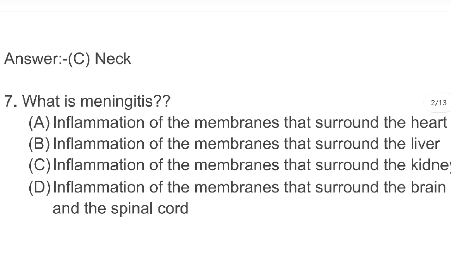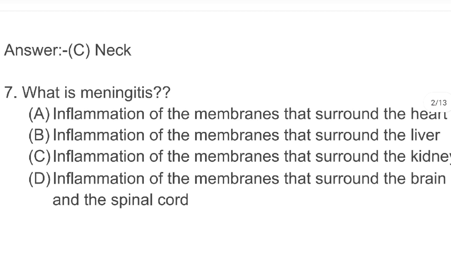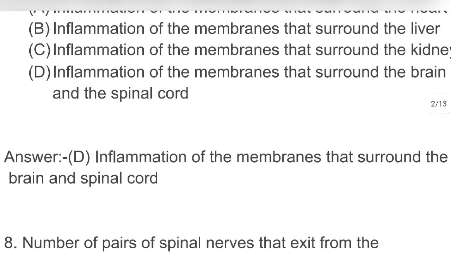Next, what is meningitis? A. Inflammation of the membranes that surround the heart. B. Inflammation of the membranes that surround the liver. C. Inflammation of the membranes that surround the kidney. D. Inflammation of the membranes that surround the brain and the spinal cord. Answer D. Inflammation of the membranes that surround the brain and spinal cord.